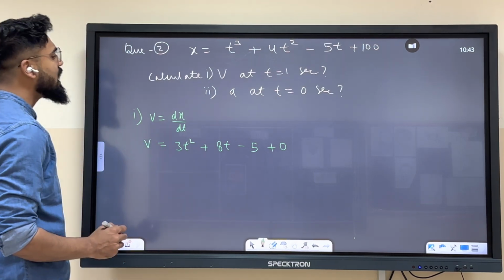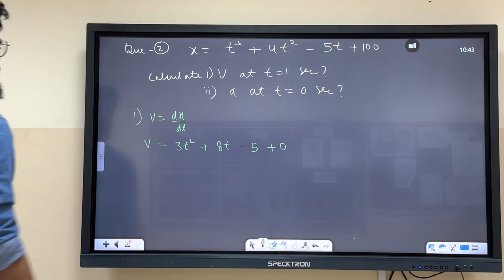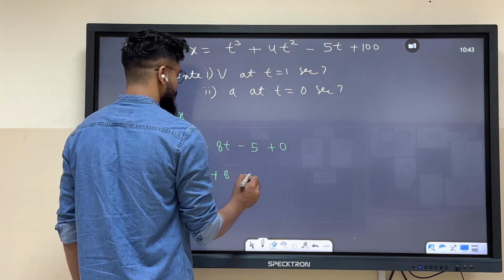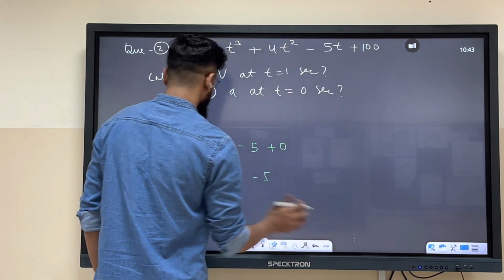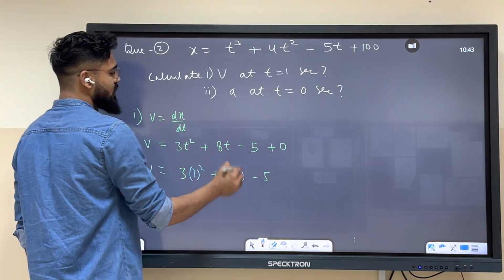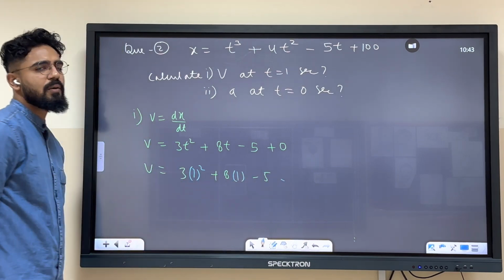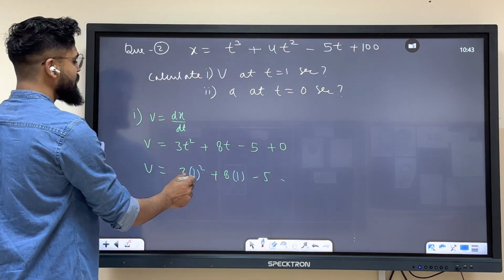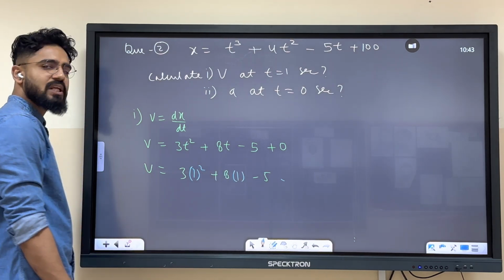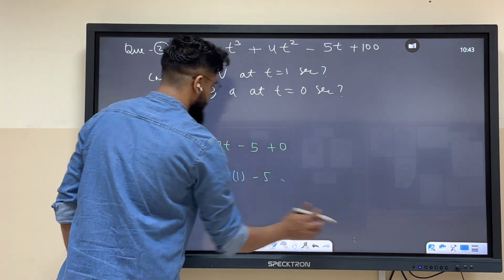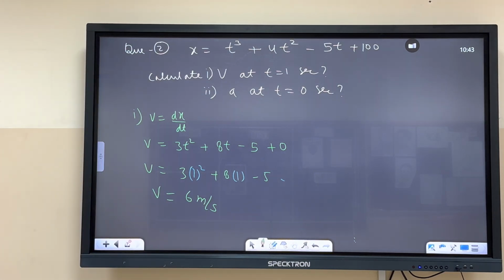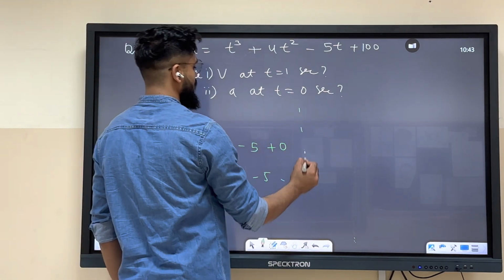At what time we have to calculate the velocity? We have to calculate at t equals to 1. So when we are putting t equals 1 over here, instead of t we are putting 1. There is no t over here, so we cannot put it. So see what comes: 3 into 1 square, 3, plus 8, minus 5. 8 plus 3, 11. 11 minus 5, only 6 meter per second.